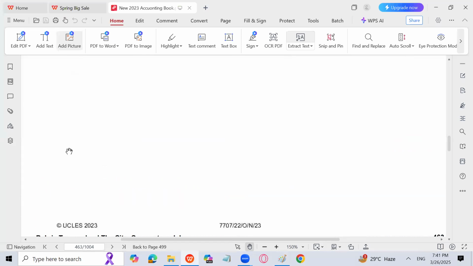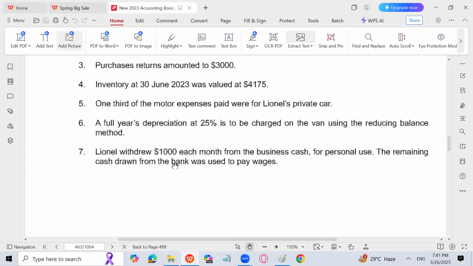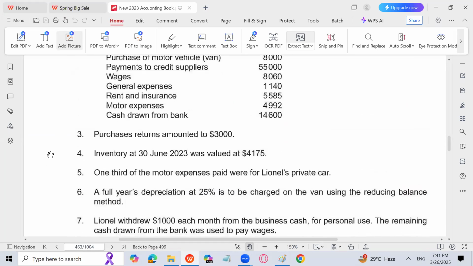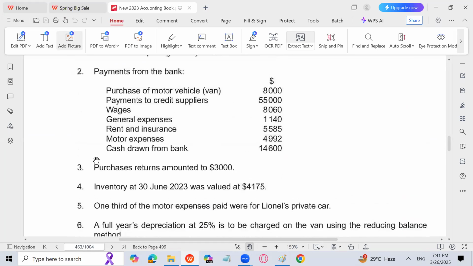So we have to find the drawings, actually. So one drawing is 1,000 into 12, that is 12,000, that is drawings. Then Lionel motor out of motor expense 1,664 is for his personal car, that is also drawings. Any other drawings? No, that's it. There are no other drawings. Sir, cash drawn from bank? Cash drawn from bank is not drawings. That is cash debit and bank credit.